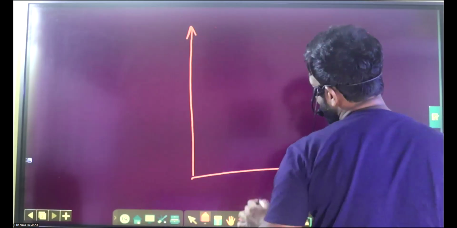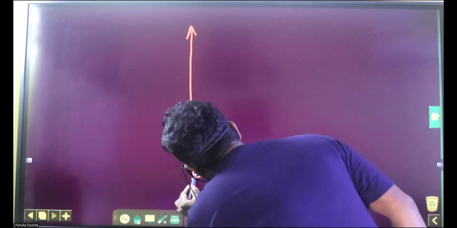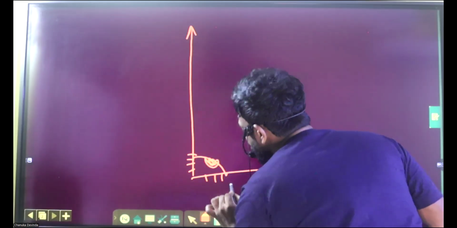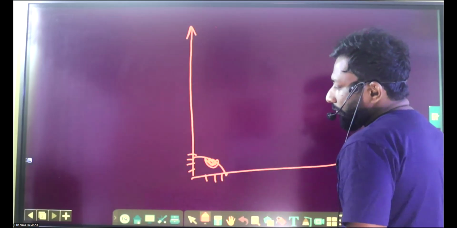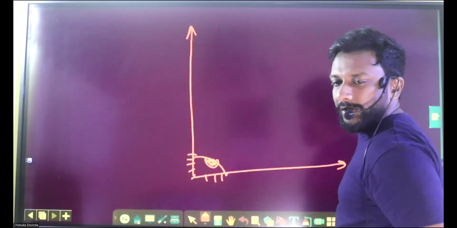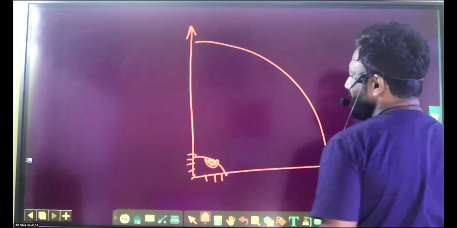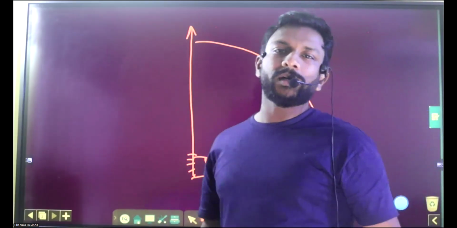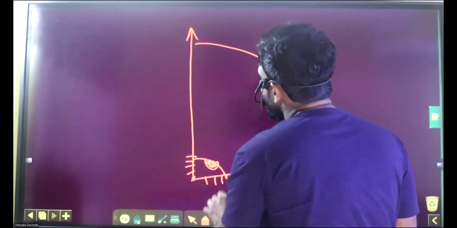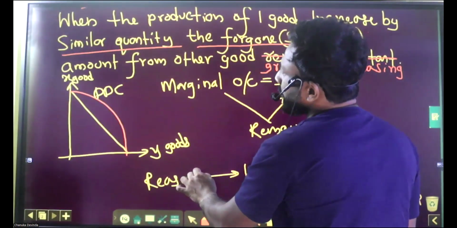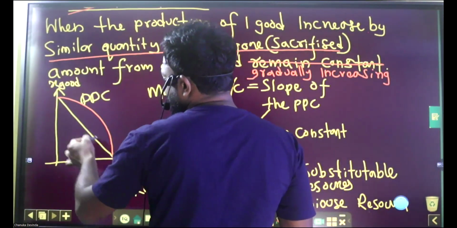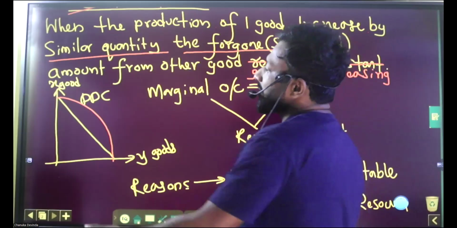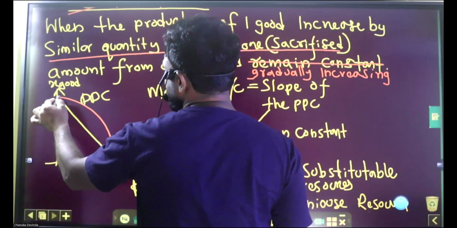If you look from the origin, it is concave. So this is the shape of increasing opportunity cost. That's why I corrected the previous one, because a straight line was for constant opportunity cost.